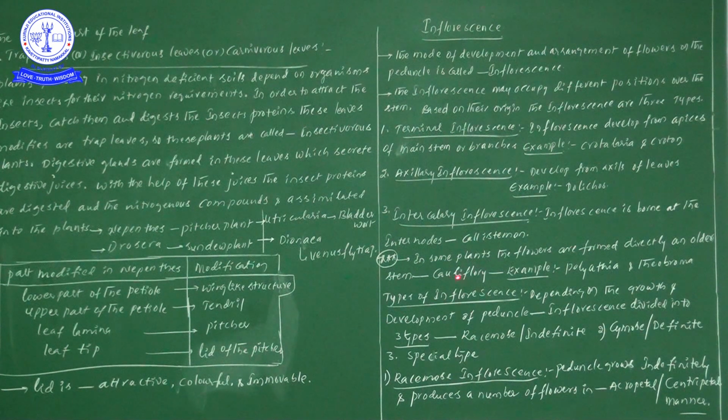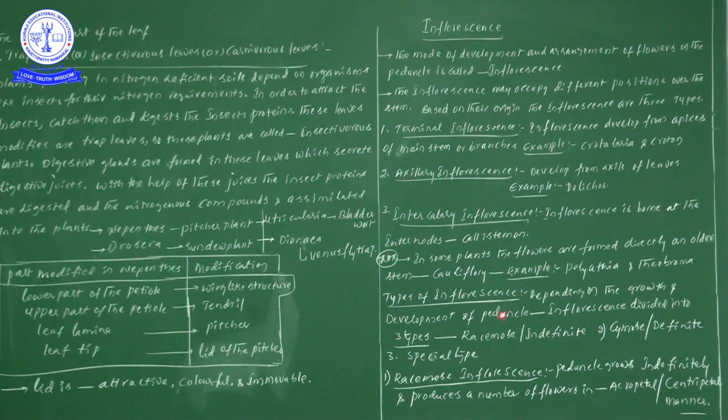When flowers are formed directly on the older stem, we call it cauliflory. Cauli means old stem or stem, and flory means development of flowers. Best examples: the Ashoka tree, Polyalthia longifolia, and Theobroma. This is the introduction regarding inflorescence.